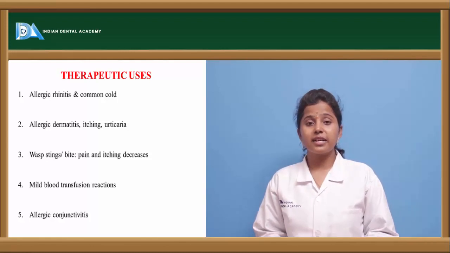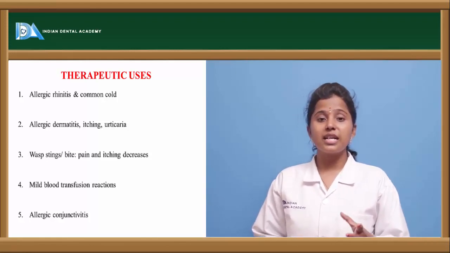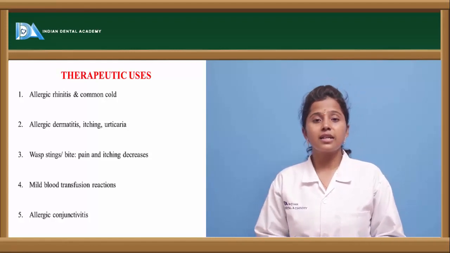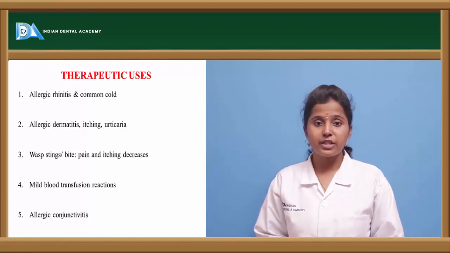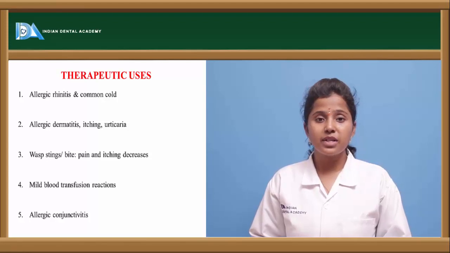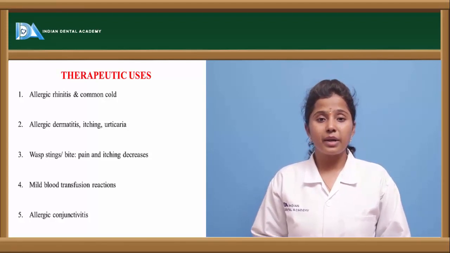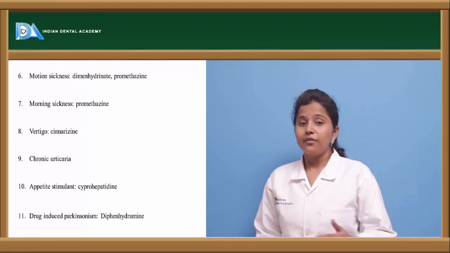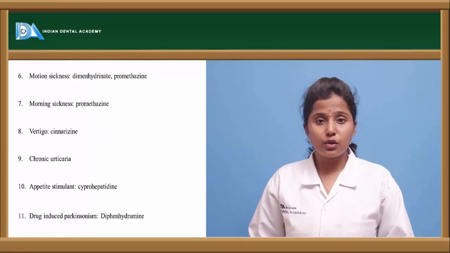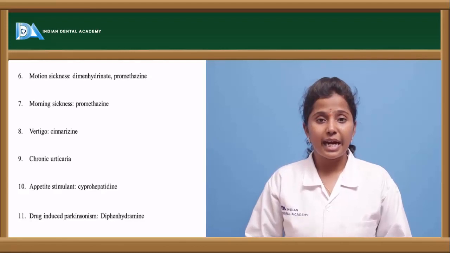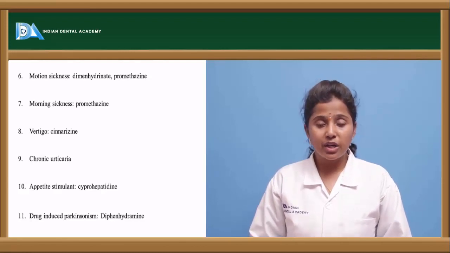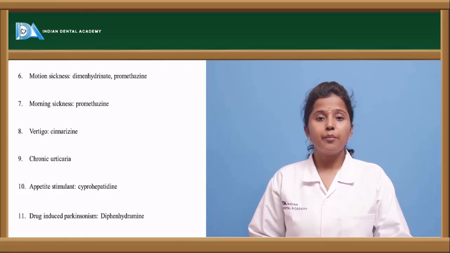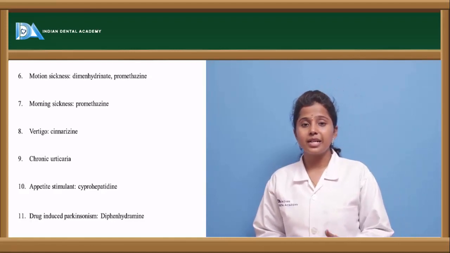Allergic rhinitis. Rhinitis is a condition which causes inflammation of the mucosal membrane of the nose, and various other allergic reactions which are observed in the body can be treated by these histaminergic antagonists. Various other uses we also saw in the previous slides. It shows anti-emetic effect, anti-vertigo effect, anti-motion sickness effect, and anticholinergic effects, based on the drug which is taken.